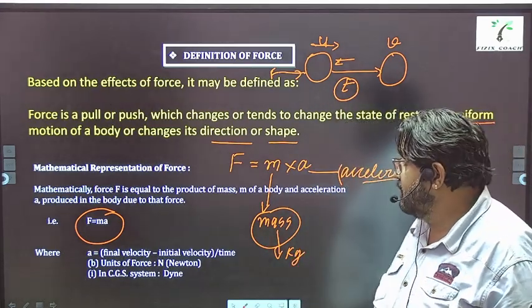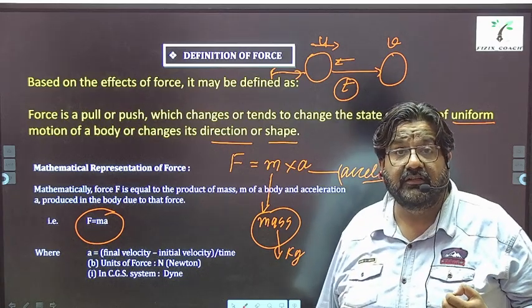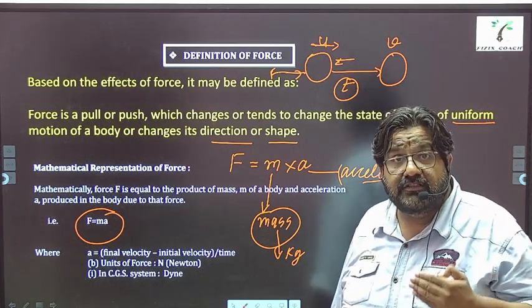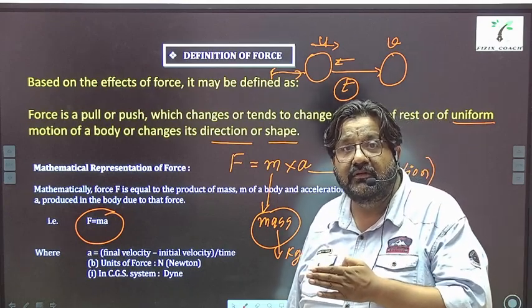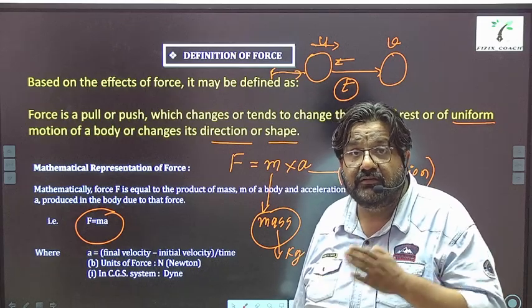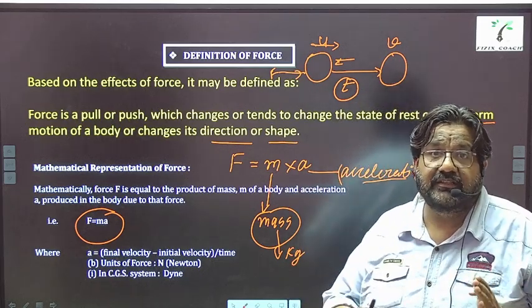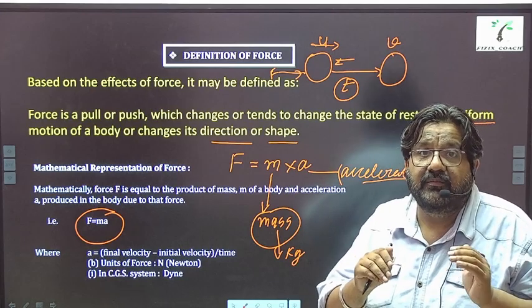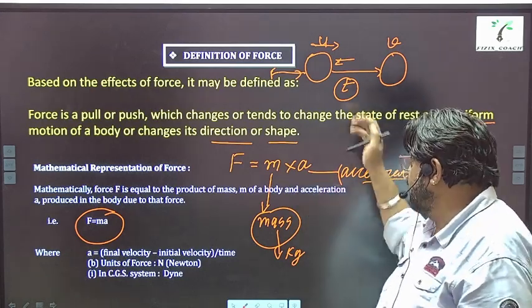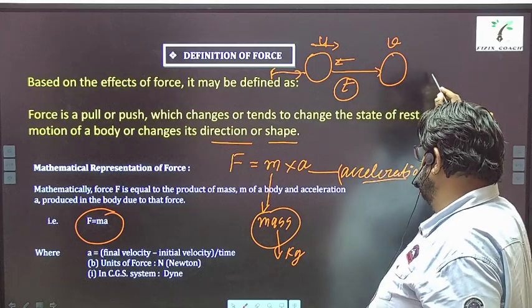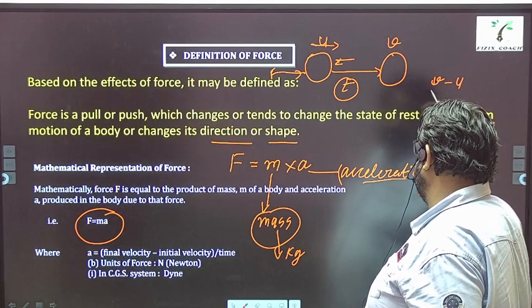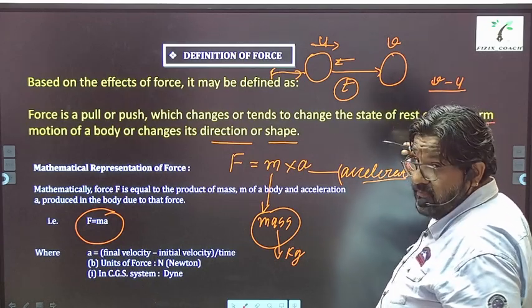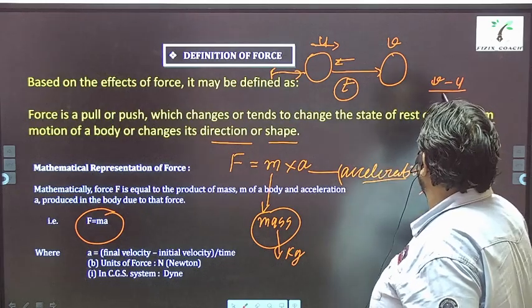Acceleration is change in speed per unit time, right? Now, how will you calculate change? You'll subtract the initial speed u from the final speed v, that is v minus u, and per unit time means you will divide it by t.